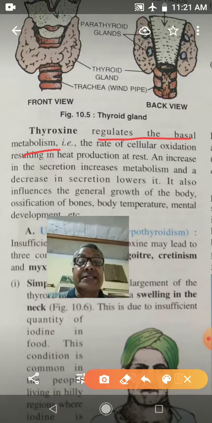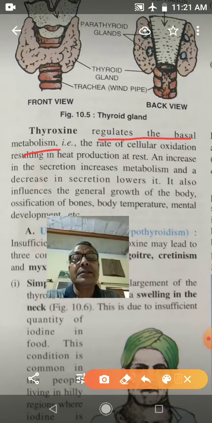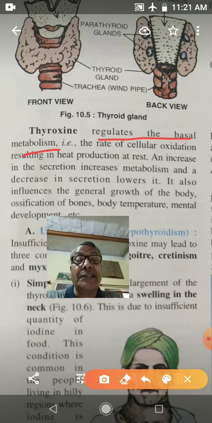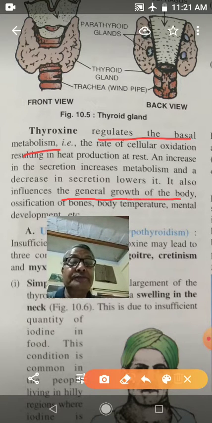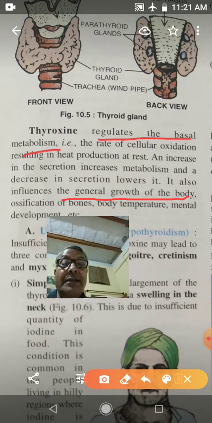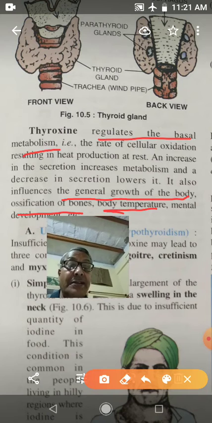With an increase in the secretion of the thyroid gland, that means thyroxine, the rate of metabolism will increase, and when the secretion of thyroxine decreases, the rate of metabolism decreases. Thyroxine hormone influences the growth of the body, ossification of bone, body temperature, and mental development.